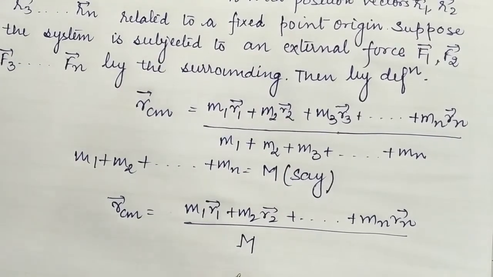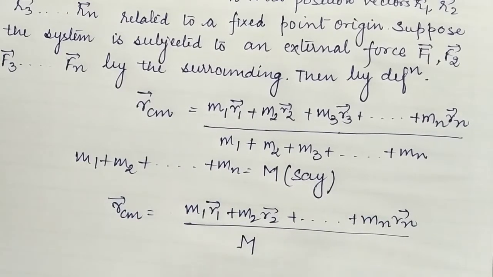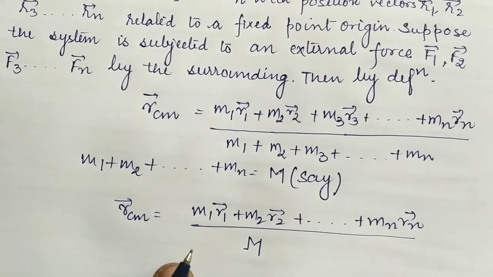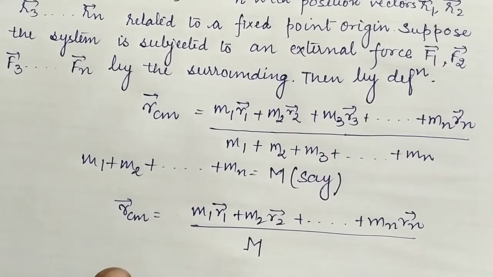So when the system is subjected, and this is the position of the center of mass, and as we are going to state about the motion of the center of mass, let us suppose that the body is subjected to motion. So when this position will be differentiated with respect to time, then we will achieve what?